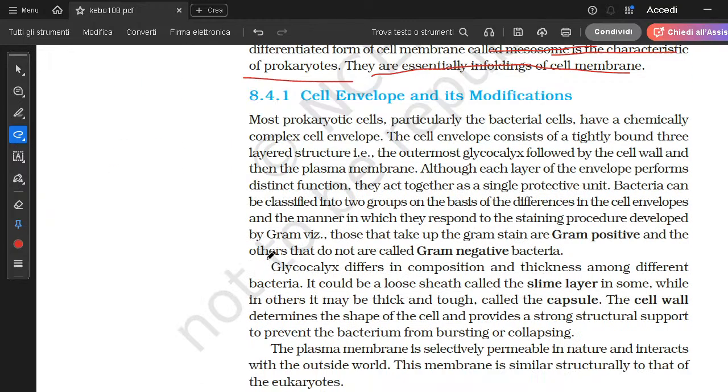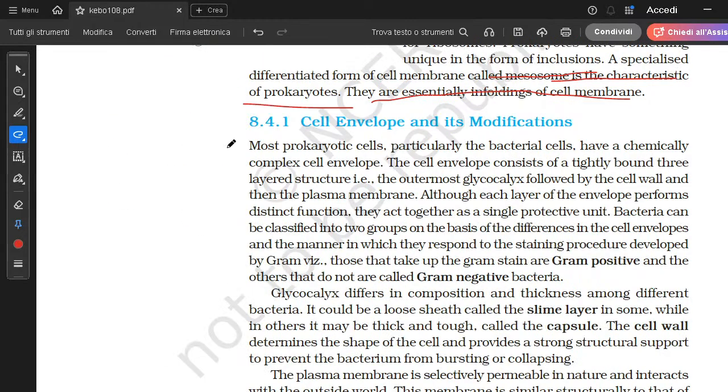Now we are going to study about the cell envelope and its modifications. So in case of a prokaryotic cell, there are three layers. The innermost layer is the cell membrane, or plasma membrane. The second one is the cell wall, and the outermost is the glycocalyx. Together, the three make the cell envelope of a prokaryotic cell.